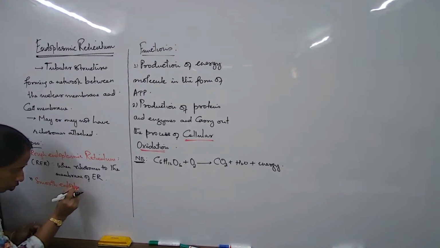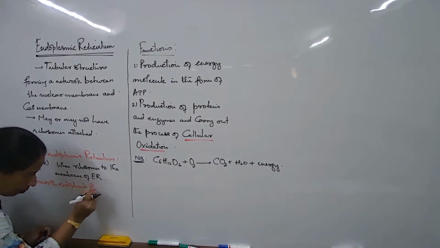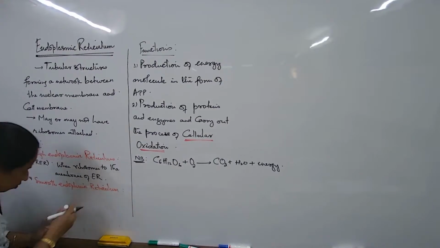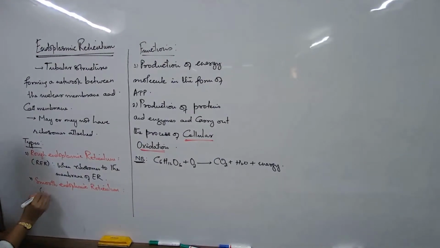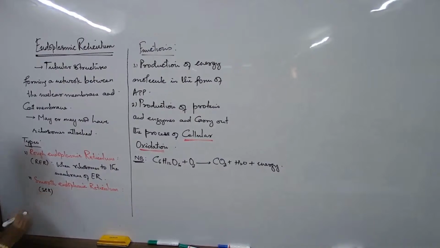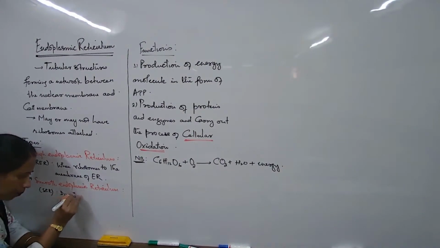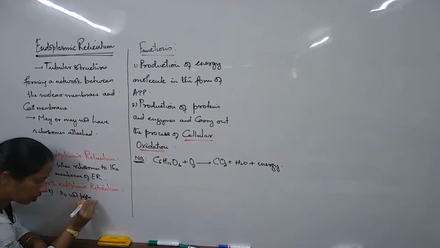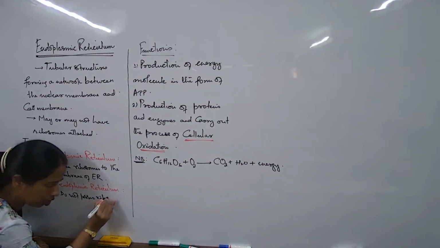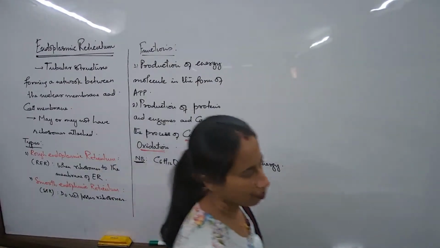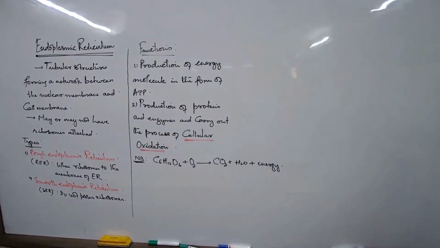In the case of smooth endoplasmic reticulum, also mentioned in short as SER, they do not possess ribosomes attached. They do not have ribosomes attached at all. So the two types of endoplasmic reticulum, you have to remember very nicely now.